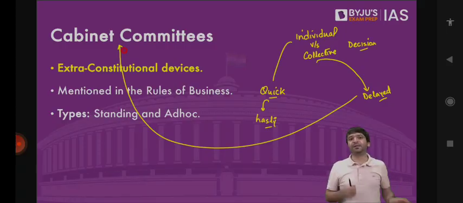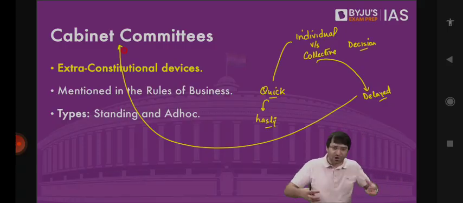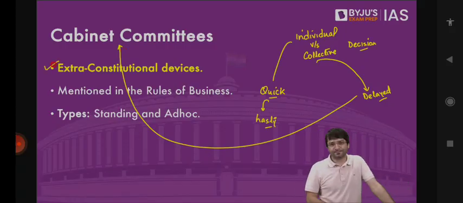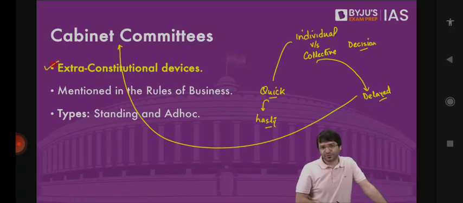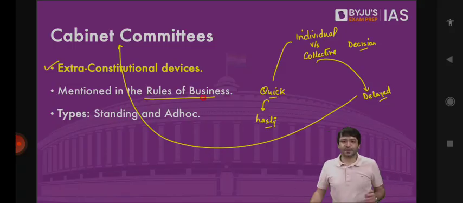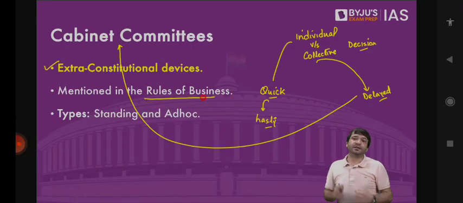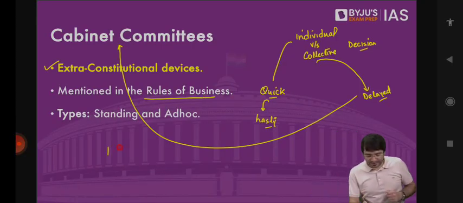Let's have cabinet committees. Instead of one minister taking a decision on some matters, let's involve a group of ministers so that they can take a decision. Cabinet committees are extra constitutional bodies. That means cabinet committees are not mentioned in the constitution, but they are mentioned in the rules of business. When rules of business, which mentions various ministries, various departments, these rules of business, they also mention cabinet committees. And cabinet committees can be of two types, either standing or ad hoc.